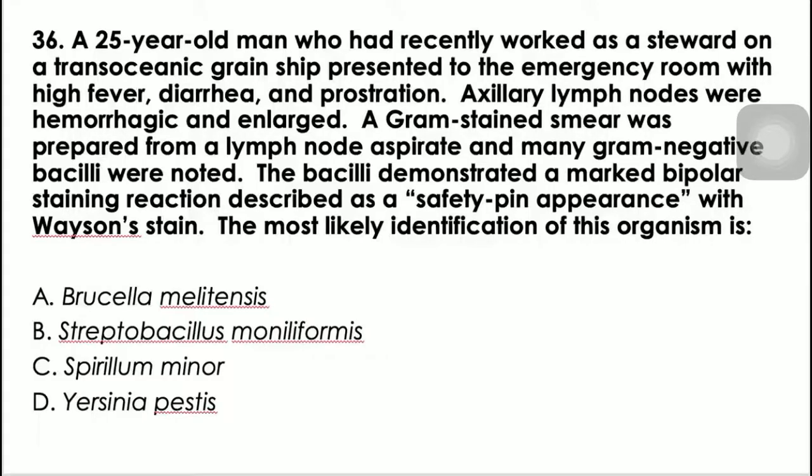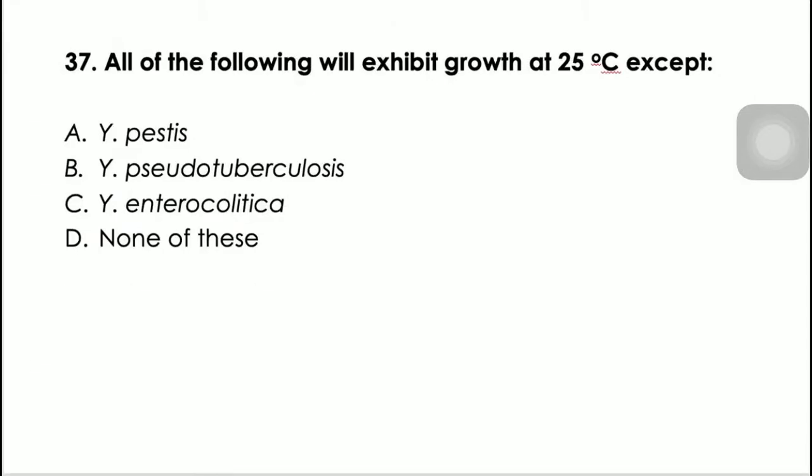The most likely identification of this organism is, so again, kapag ganito po, yung ating magiging clue will be the safety pin appearance, bipolar staining, Wayson stain. So this one is true for Yersinia pestis. So we have letter D, Yersinia pestis. So Yersinia pestis po, as we know, is the cause of the bubonic plague transmitted through rat flea. Okay? Yersinia pestis.